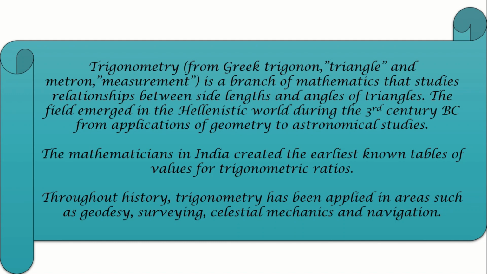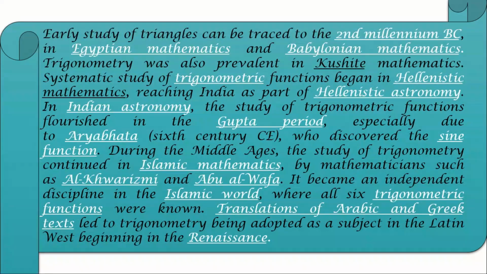It is not a new mathematics field. It starts from the 3rd century BC, before Christ. From applications of geometry to astronomical studies, the mathematicians in India created the earliest known tables of values for trigonometric ratios. Throughout history, trigonometry has been applied in areas such as geodesy, surveying, celestial mechanics, and navigation.